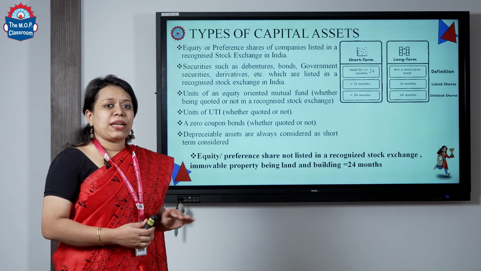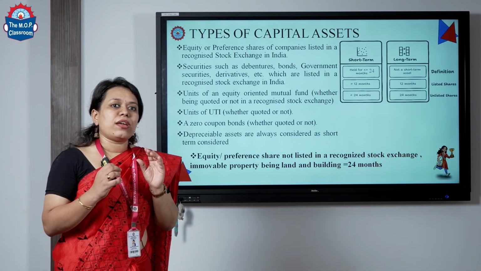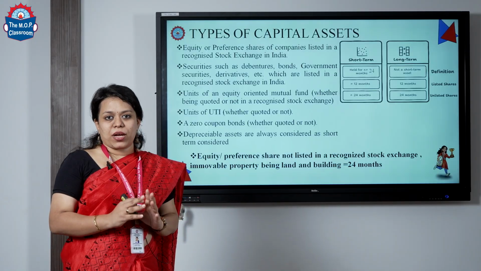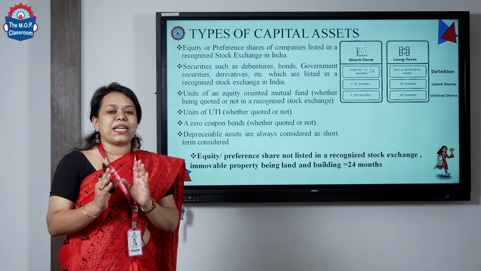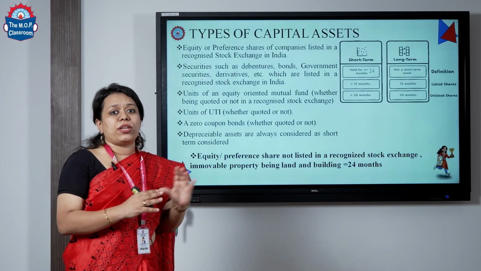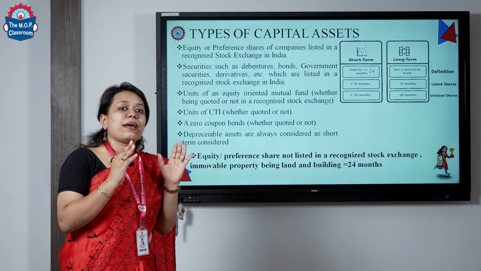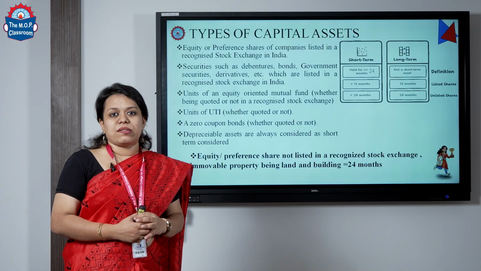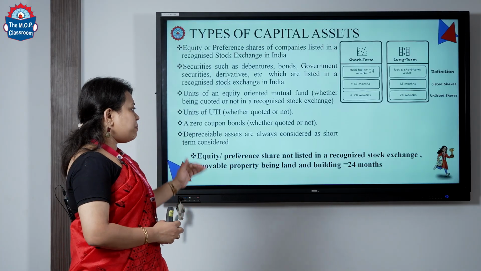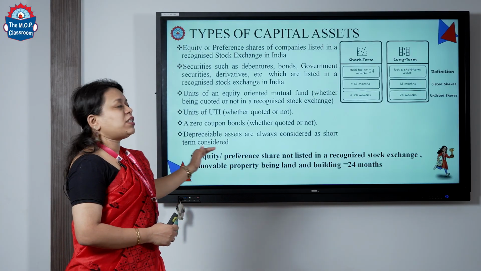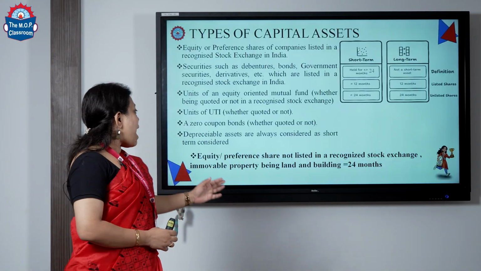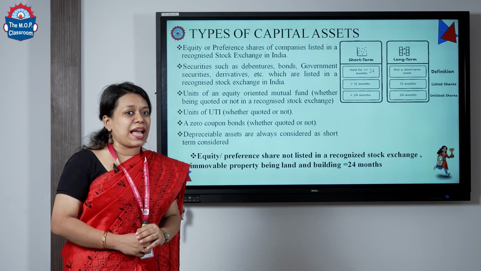All these capital assets, in case the period of holding is less than 12 months, then it is considered to be a short-term capital asset. But if the period of holding of these capital assets is more than 12 months, it is considered to be a long-term capital asset. Similarly, we have equity and preference shares which are not listed in a recognised stock exchange, and immovable property such as land and building.